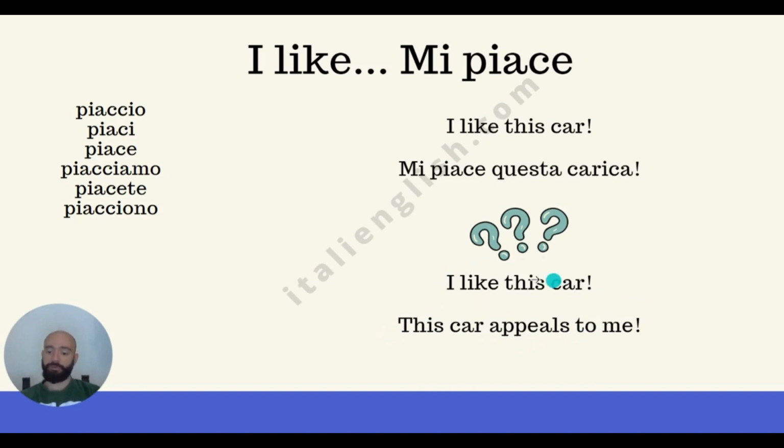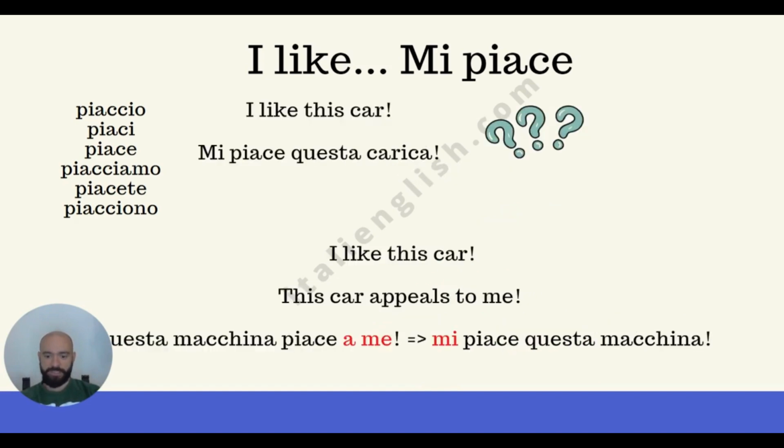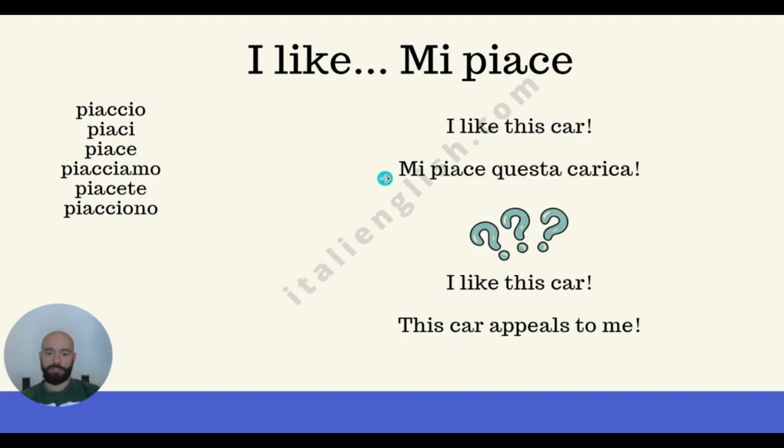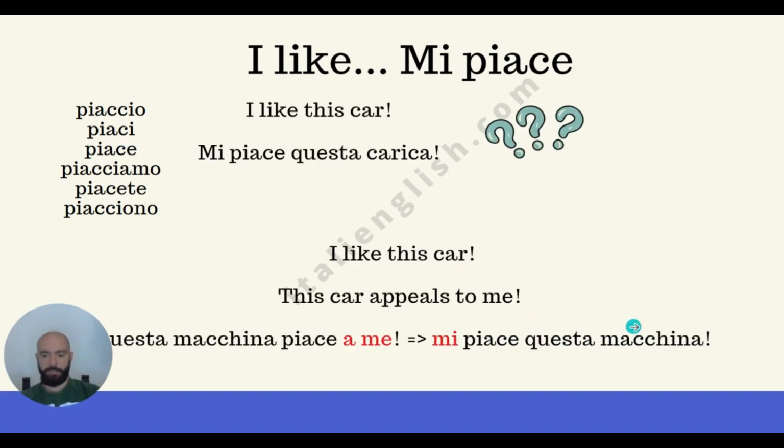If we rephrase it this way, then you will understand why we use this conjugation, because this car is the subject, "appeals" is third person, which is piace, and "to me" is to me.